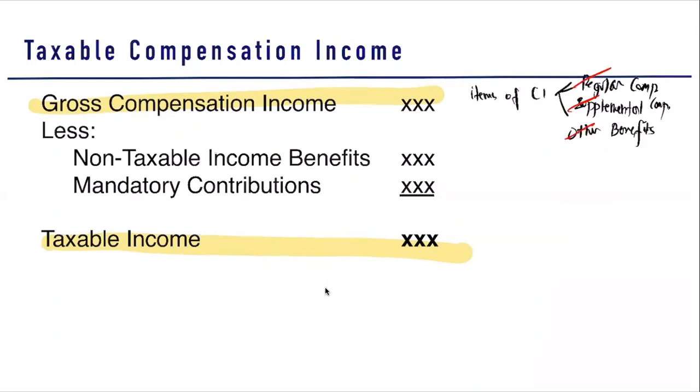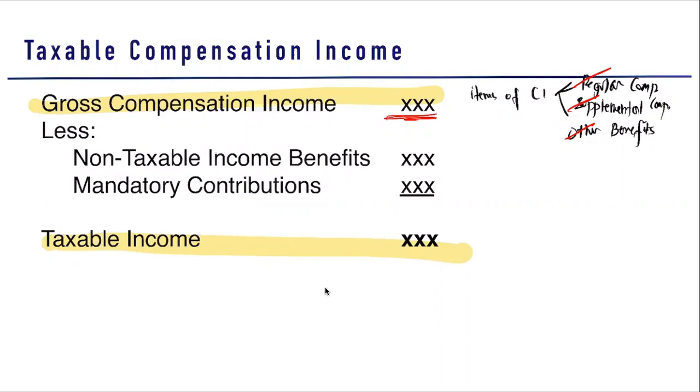So we need to determine what items here should be included. What items of regular compensation should be included in your gross compensation income? What items of supplemental compensation should be included? And then what items of other benefits should be included? Okay, so here we have three forms of compensation income: regular compensation, supplemental compensation, and other benefits.